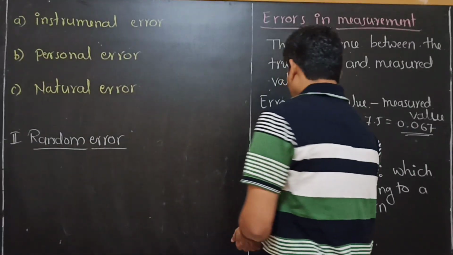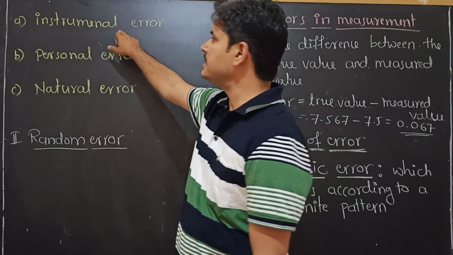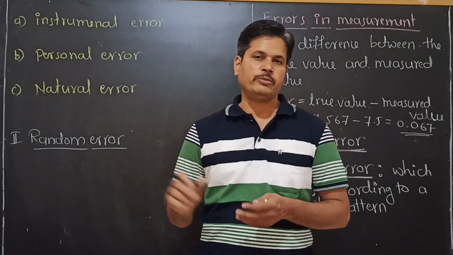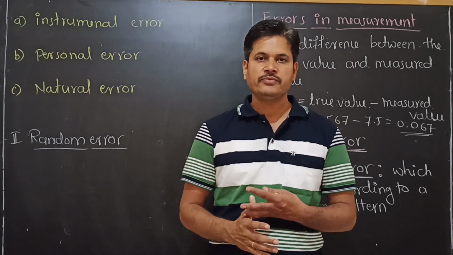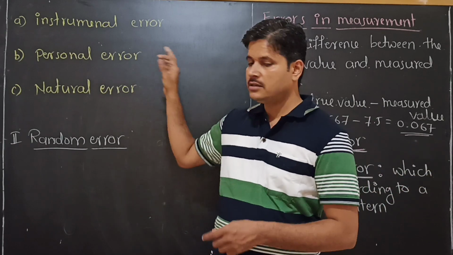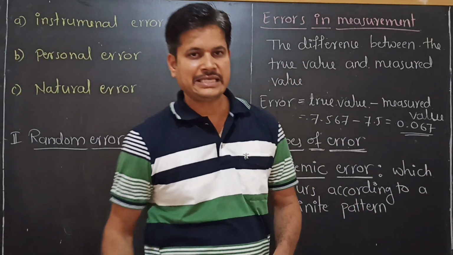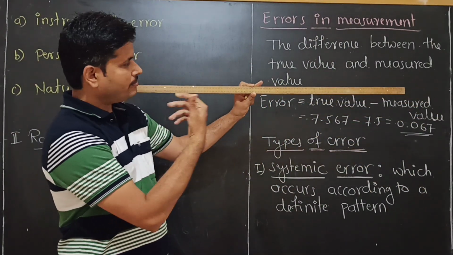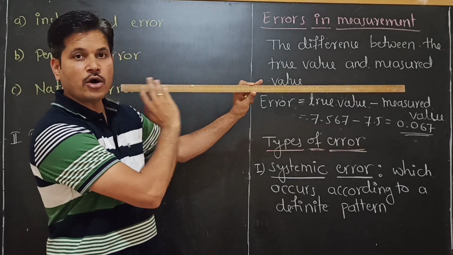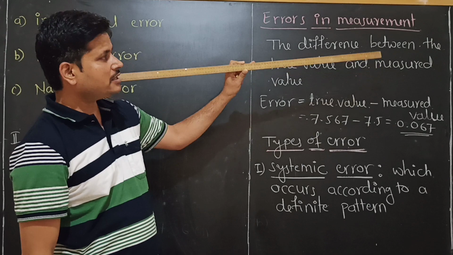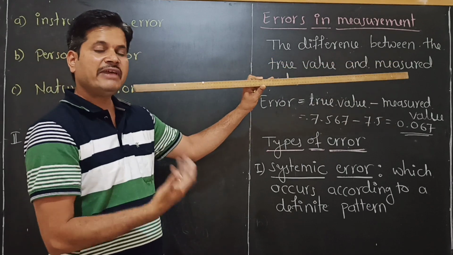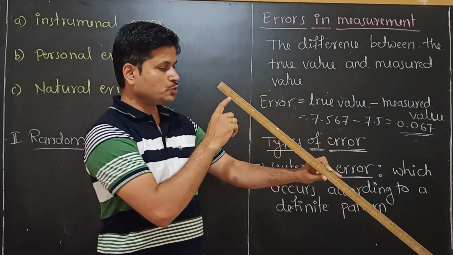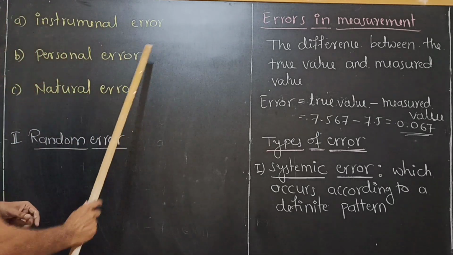The types of systematic errors are, the first one, instrumental error. When we are manufacturing the instruments, there may be defects in the instruments. Because of that reason also, we will get errors. Like if this is a scale, the numbers are printed on this scale. If any one number is misplaced or not printed on the scale, then whenever we measure the length by using this scale, we will get the error. Such error occurring due to the instrument is called instrumental error.